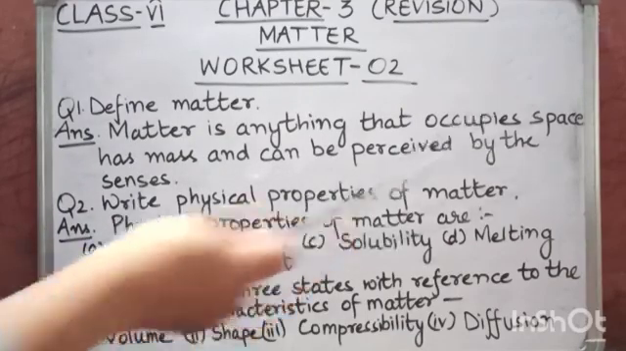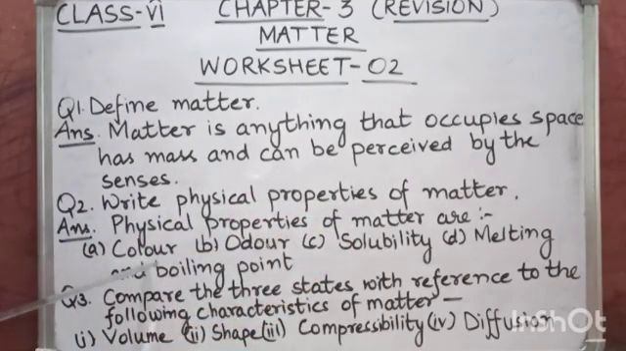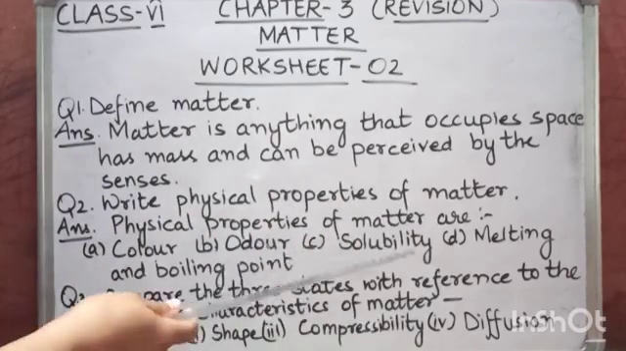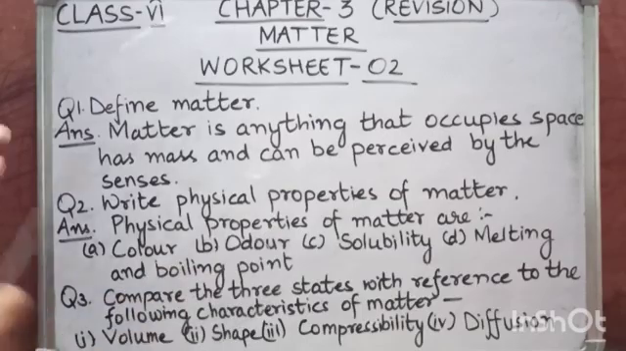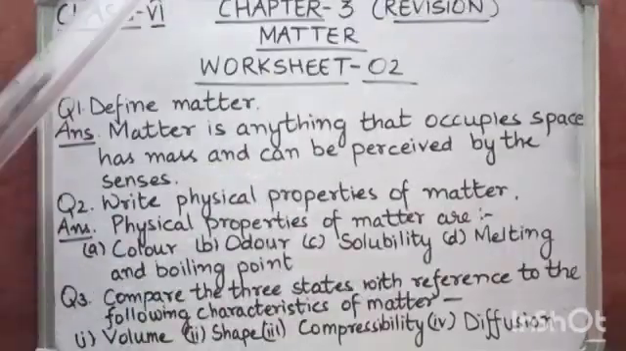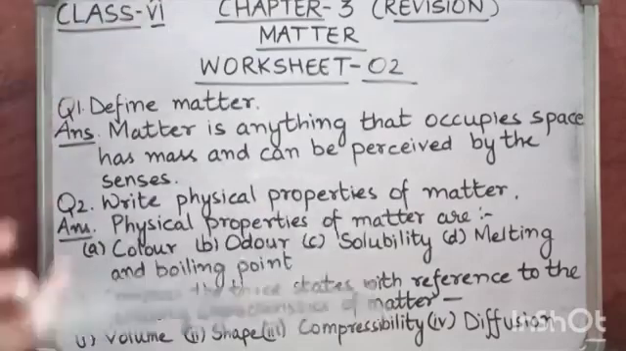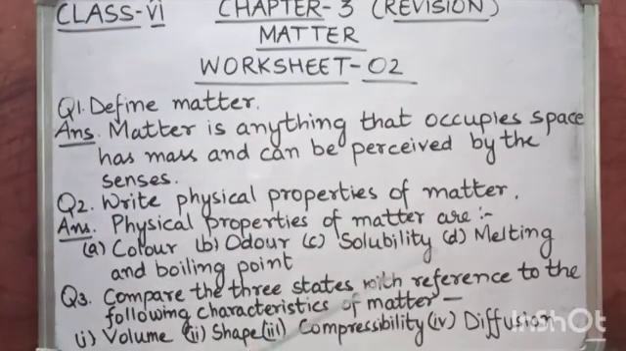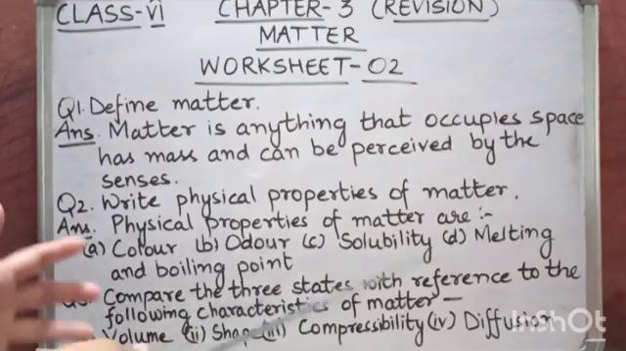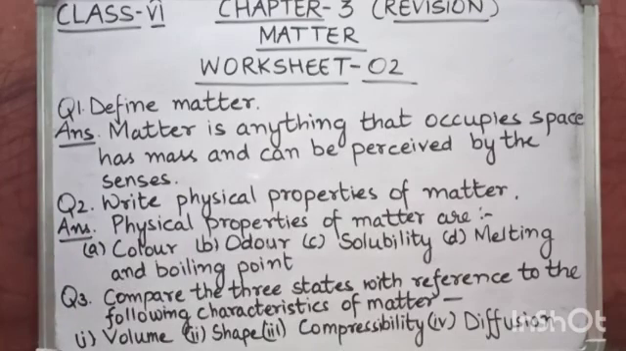Now physical properties of matter are color, then odor, odor means smell, then solubility, how the different states of matter are soluble in solvents or water, then melting and boiling point. Okay, so these are the physical properties of matter.